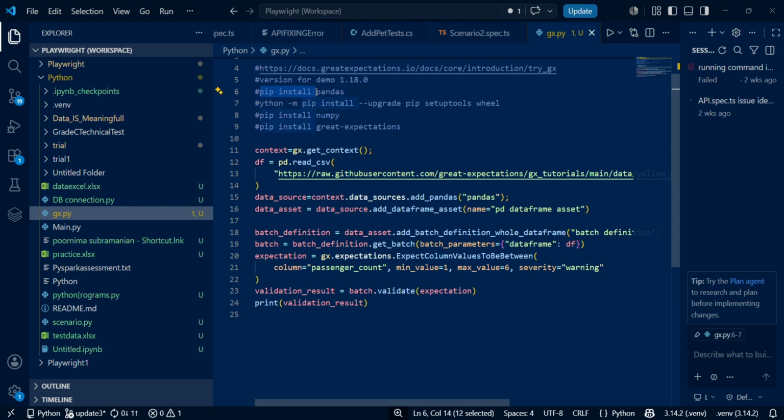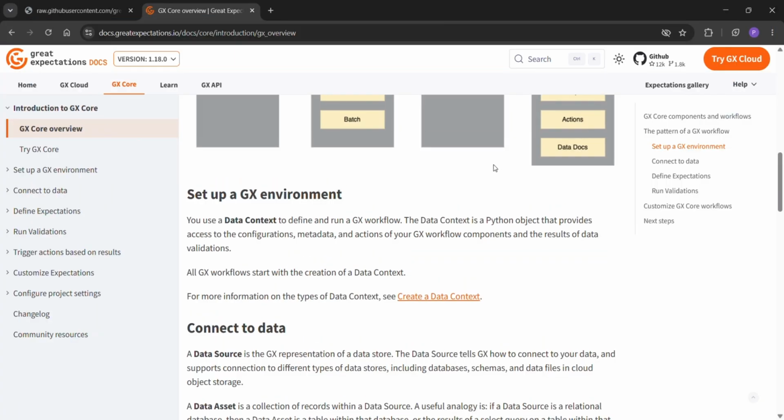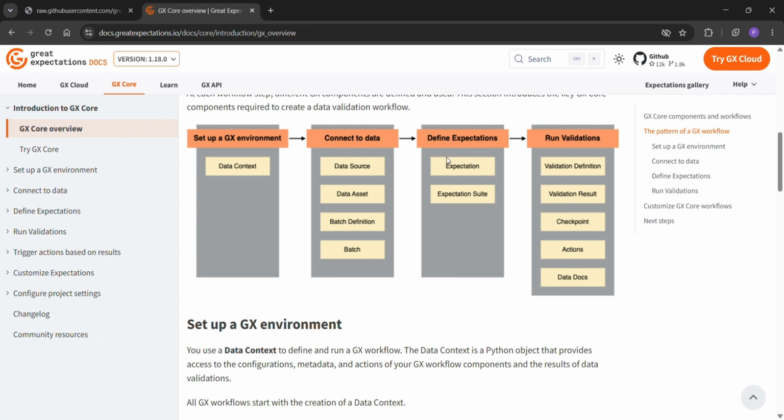So I've opened Visual Studio now, to show how this can be incorporated. For example, I've taken one example of how this data validation can be done. For that, we are installing pandas with pip install pandas, and installing Great Expectations. And then numpy also needs to be installed, in case it throws an error while installing Great Expectations.